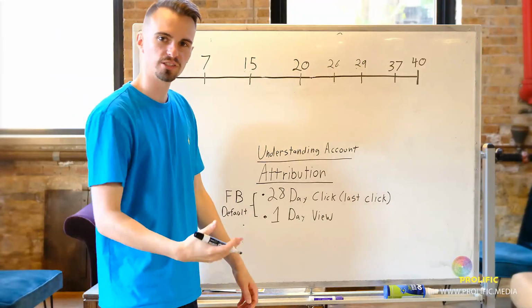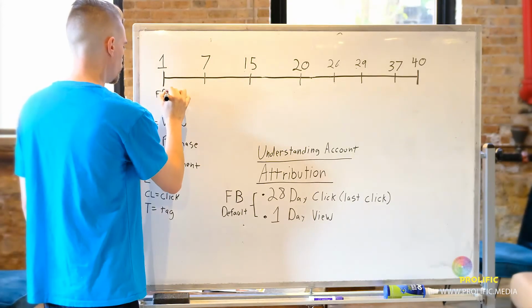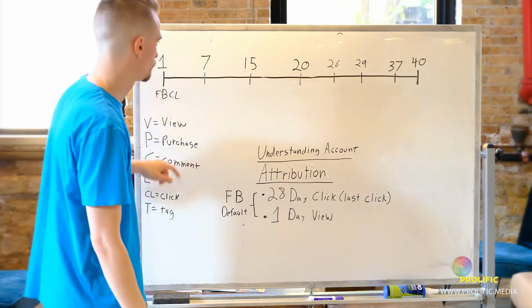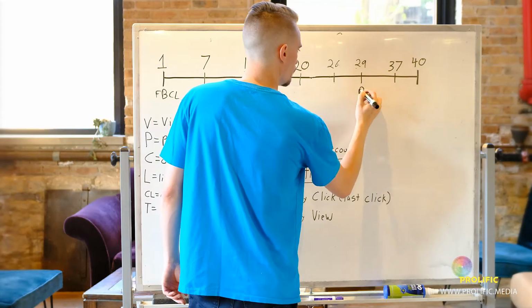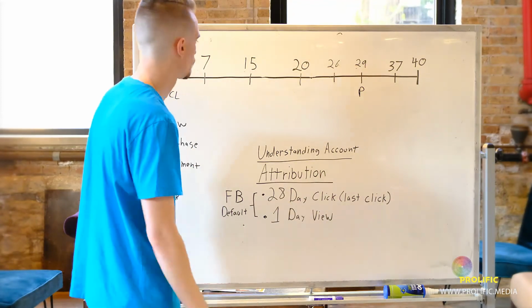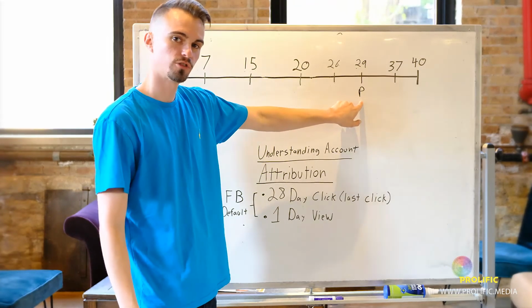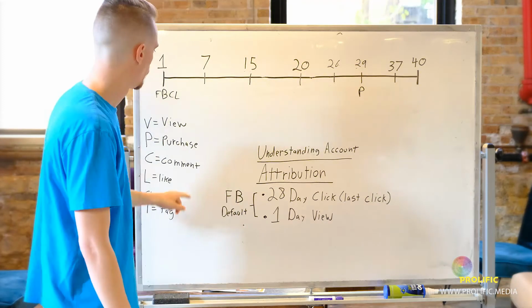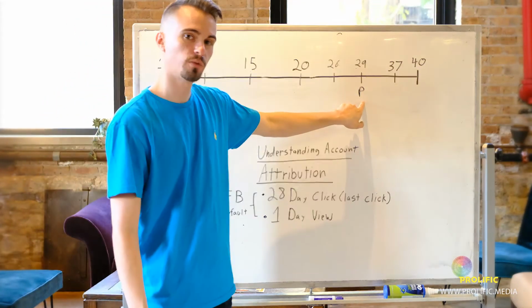So now let's say we see an ad on Facebook, and we click that ad on the first day that we see it. Let's say on the 29th day is when we purchased. Where would this purchase get attributed? It would not get attributed, because the click is on the 1st and it purchased on the 29th.